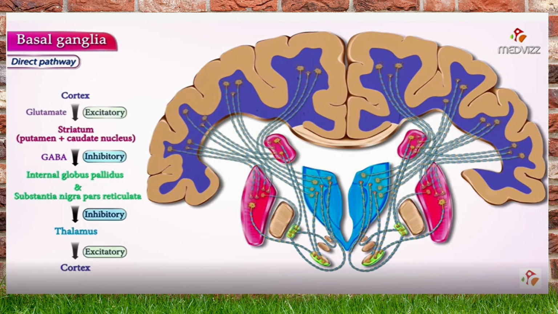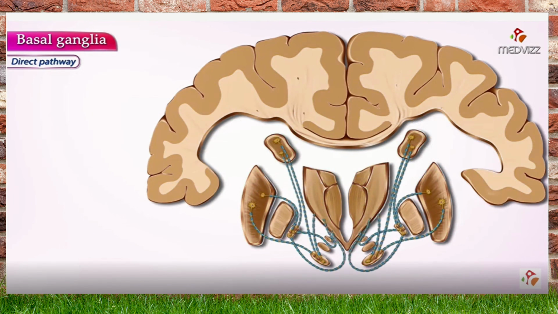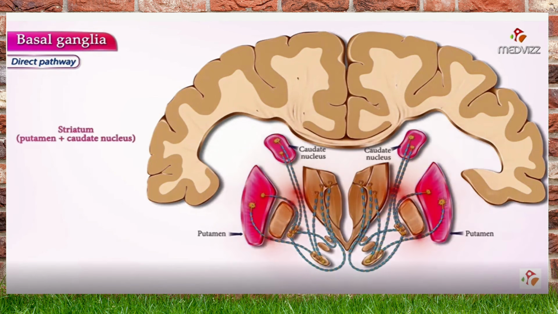The impulses are given, and everything will happen in a fraction of a second. So this is going to be the direct pathway. Just understand, from the cortex to the striatum, it is excitatory. It secretes glutamate. From the striatum to the globus pallidus internus and to the substantia nigra reticulata layer, it will be an inhibitory function.